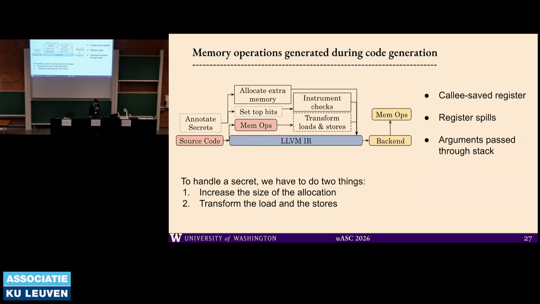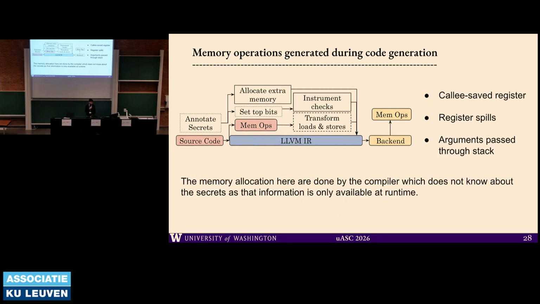For supporting these, we had to do two things. First, we have to increase the size of the allocation, which is our basic requirement: we need more memory. Second, we transform the load and store. Now these things are done by the compiler. If I give you the program and I have a compiler, I cannot decide beforehand how much more memory I want, because I might know which arguments will be passed through the stack, but I definitely don't know when a spill will happen.